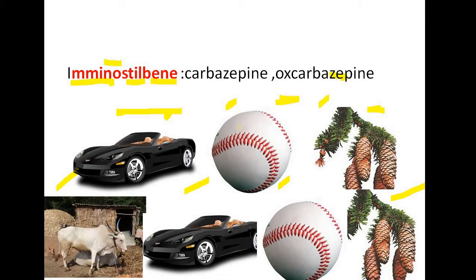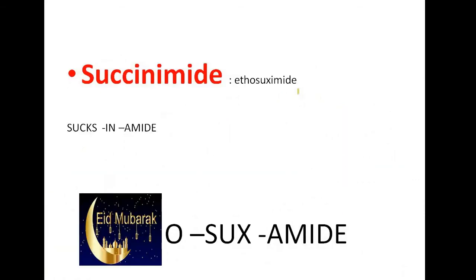It's carbamazepine. Then oxcarbazepine. First it's ox. Then car. Then again base. It's pine. Instead of S as in base, the spelling has Z here. So oxcarbazepine. So you can remember the spelling also here without any difficulty.